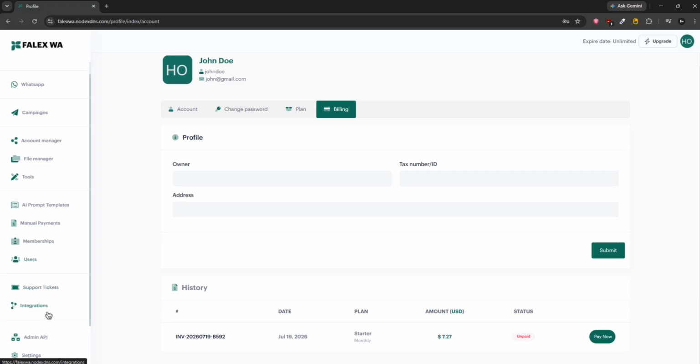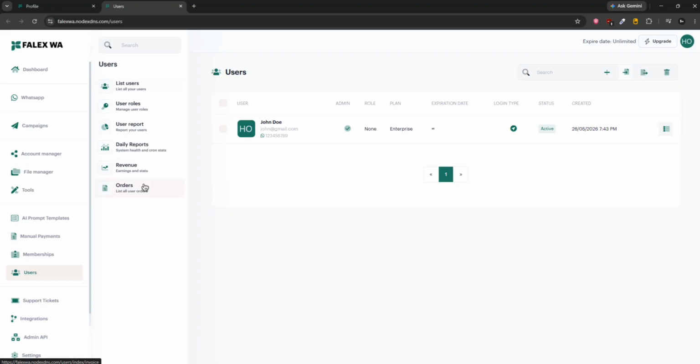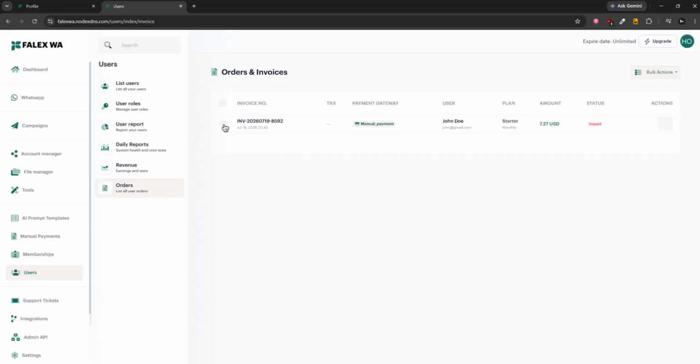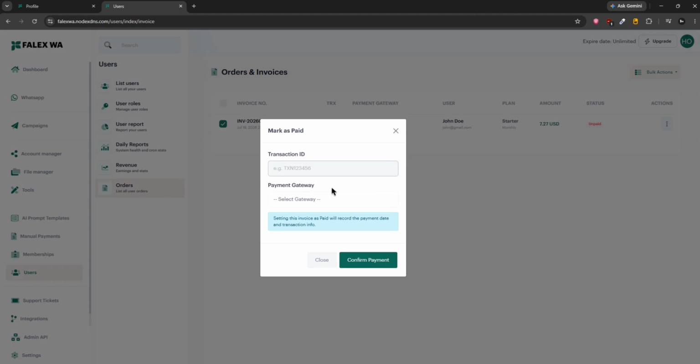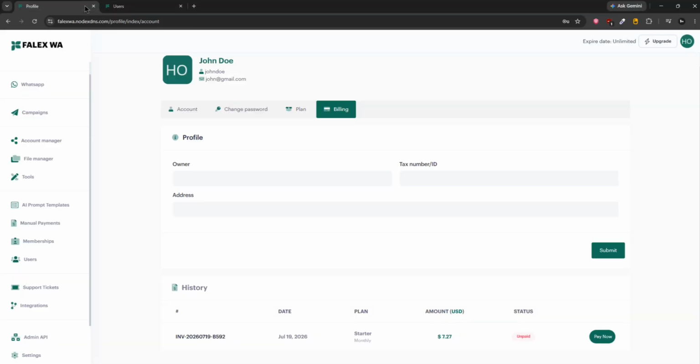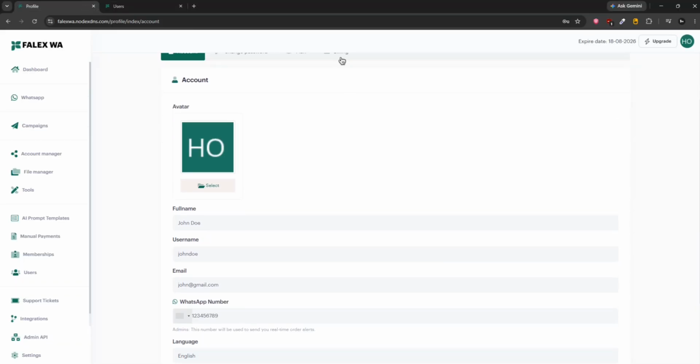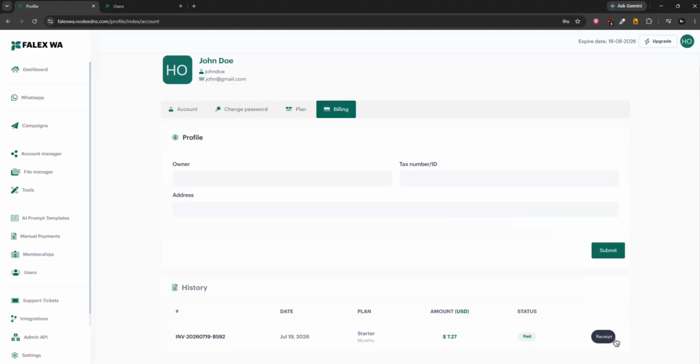And let me show you one more thing. Now when you go to the user section here, these are the parts. Go to the order, then go here and mark it as paid and give any ID, 1 2 3. Oh, sorry. Select payment gateway menu, confirm. And when I reload this, they can also download the invoice or receipt here.